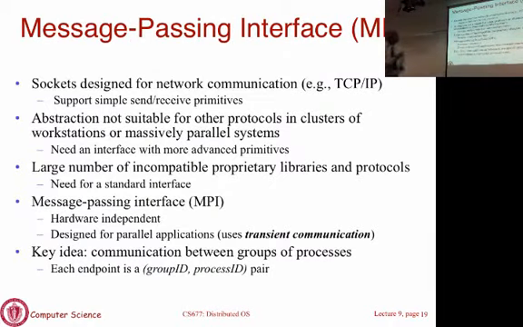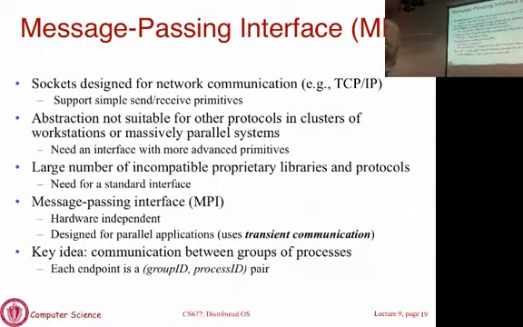Okay, so what we will talk about next is the Message Passing Interface. Sockets, as I said, are the lowest level communication primitive. There are many systems that have been written that use sockets to implement something at a higher level. MPIs are one, RPCs and RMIs are another. Now, MPI is a runtime system that is developed for a slightly different use case. RPCs and RMIs are designed for distributed applications. MPIs are designed for parallel applications that run over clusters specifically.